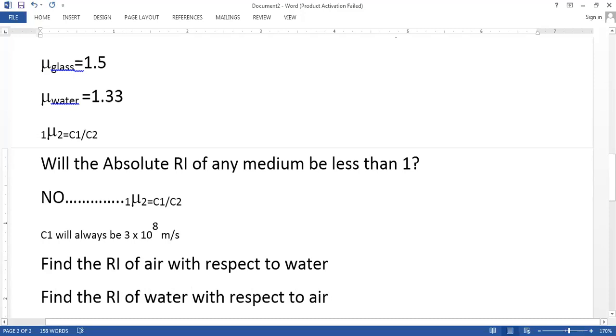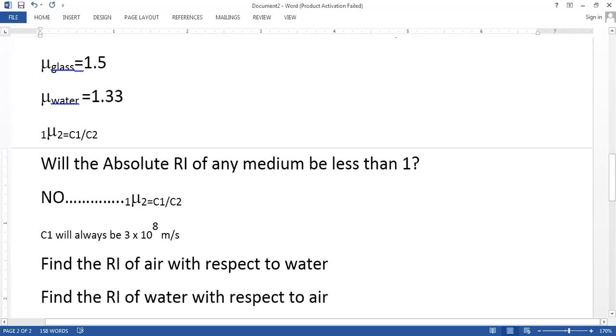I am emphasizing this. Please be very focused on what is the first medium and what is the second medium. The refractive index of air. We say the second medium's name first while speaking. The refractive index of air: the second medium is air, with respect to the first medium, that is water. Similarly, the refractive index of water: water is the second medium.